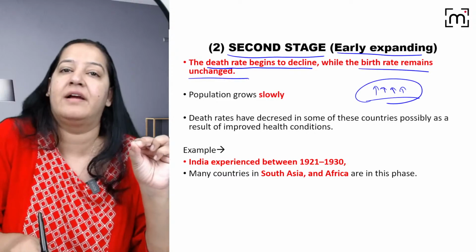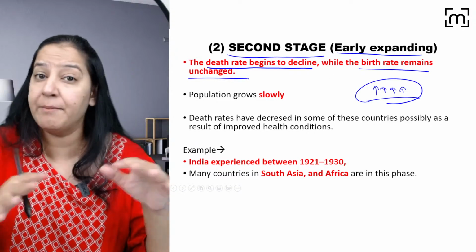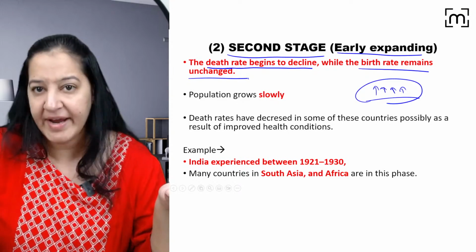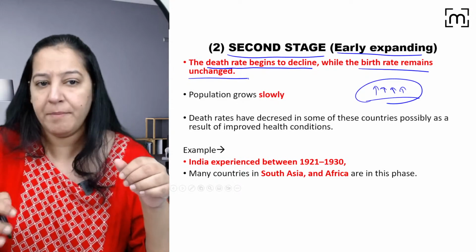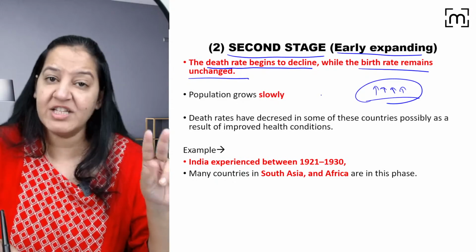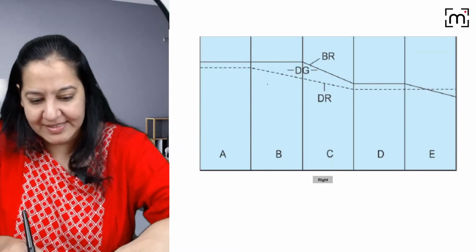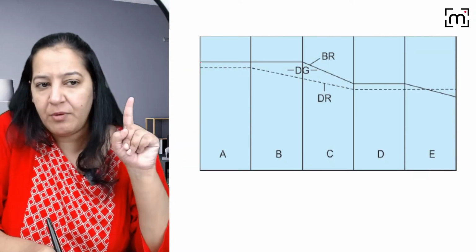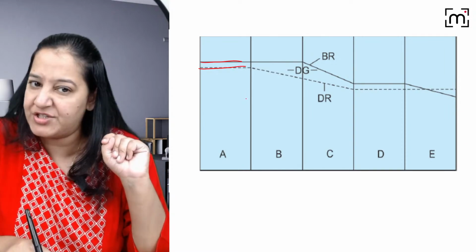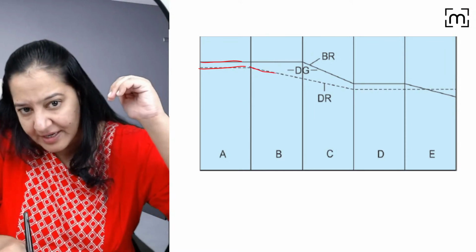Birth rate is still high. Most of the people have the mentality that having multiple children is a good thing, right? So it is still the mentality. You got my point? So it is stage 2. In stage 2, the death rate began to decline. See here, everyone see. In stage 1, both were high and neutralizing each other. In stage 2, the death rate started declining.